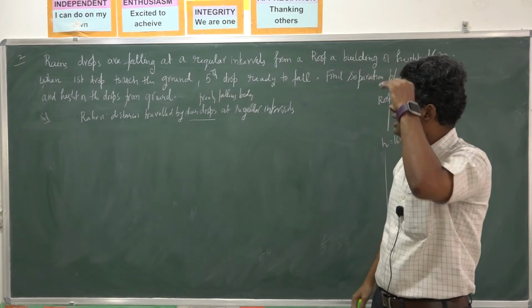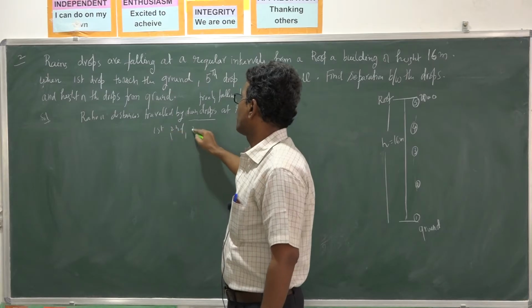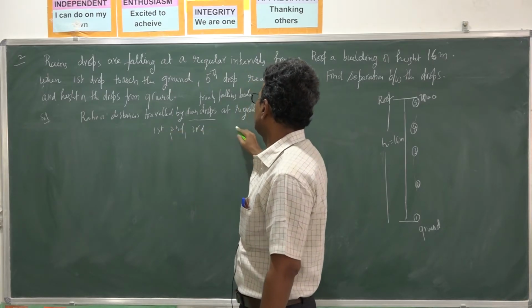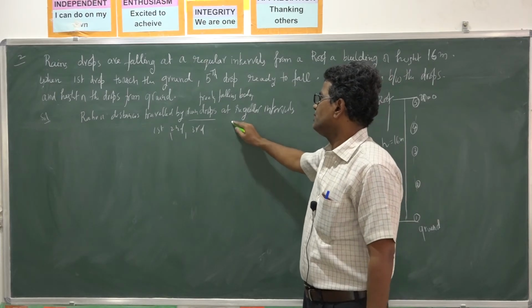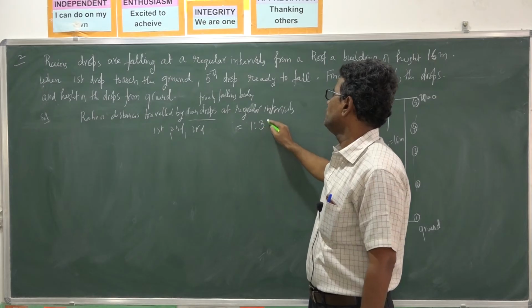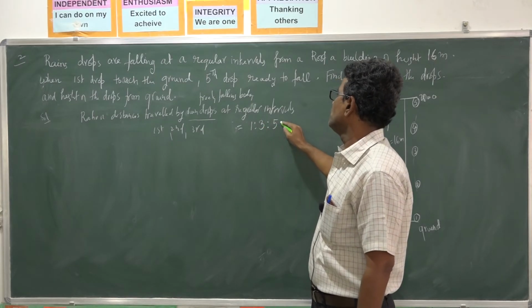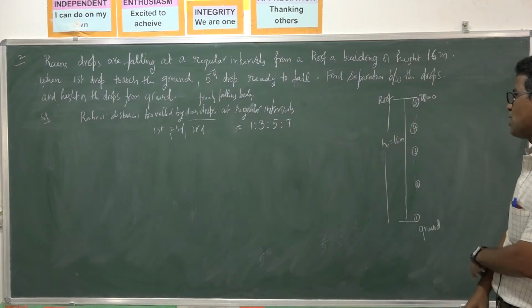That is first second, second second, third second, and so on, is how much? We know that it is 1 is to 3 is to 5 is to 7, and so on, like this.